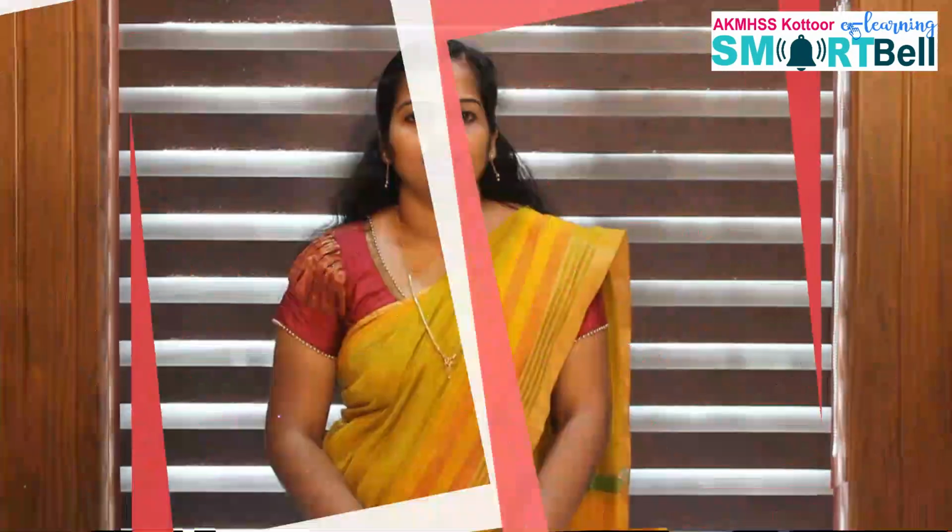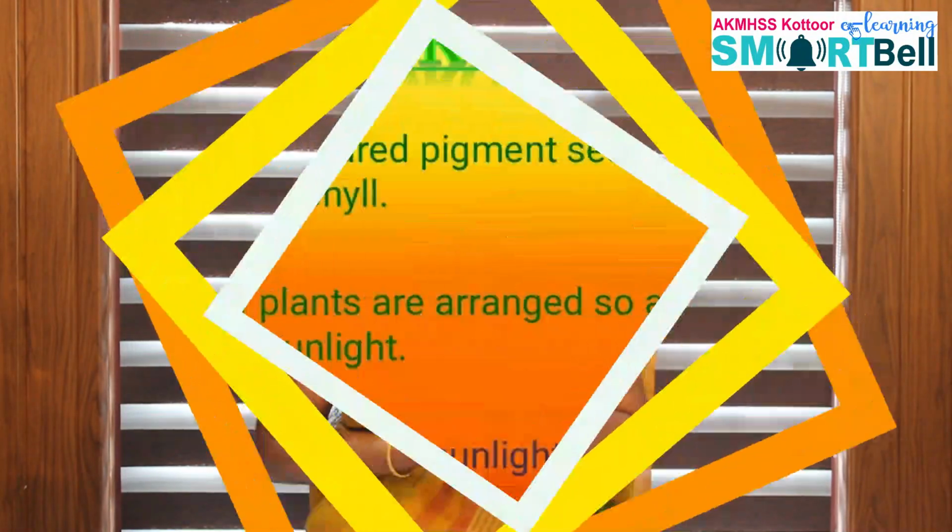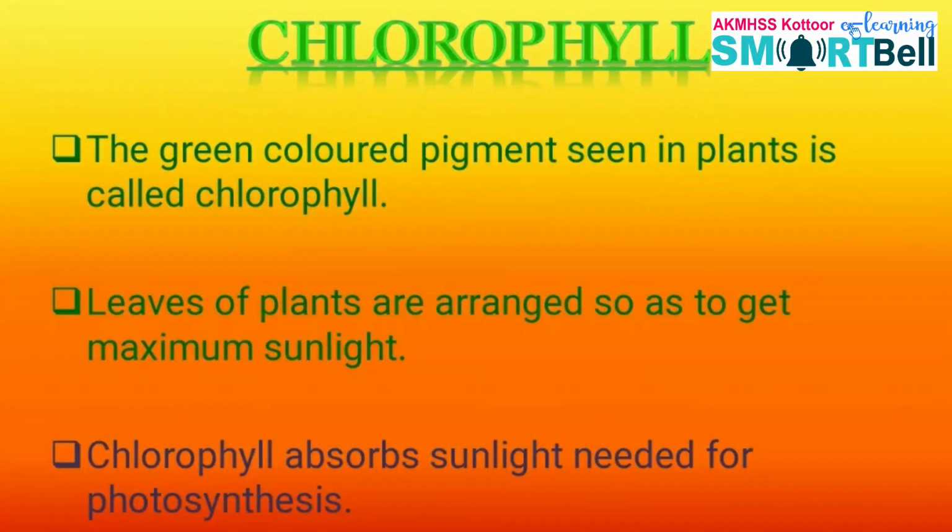Clear? Then we have to discuss more about chlorophyll. It is a pigment that we all know. The green color pigment present in the leaf is called chlorophyll. It absorbs sunlight from the atmosphere.